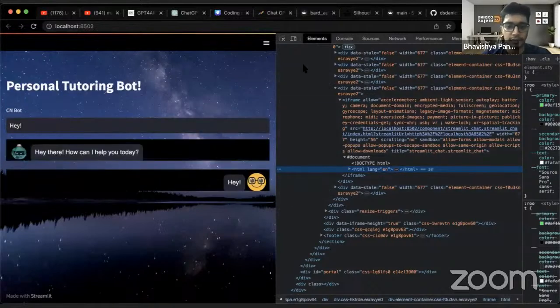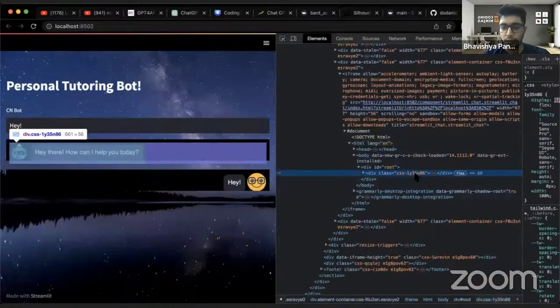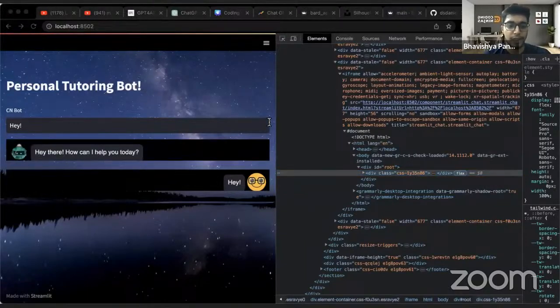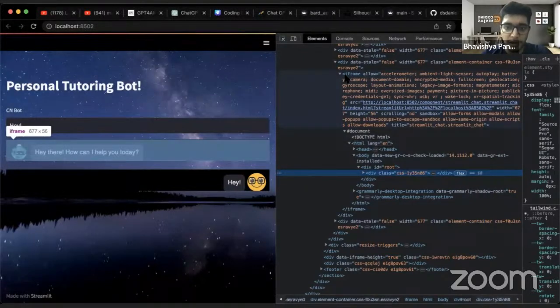Okay, again whatever we are doing right now is just the same as what we had done for changing the background color, right? So basically you'll have to change a few things here. If you remember, we'll have to update a few things here. Okay, so all this is coming under this iframe.